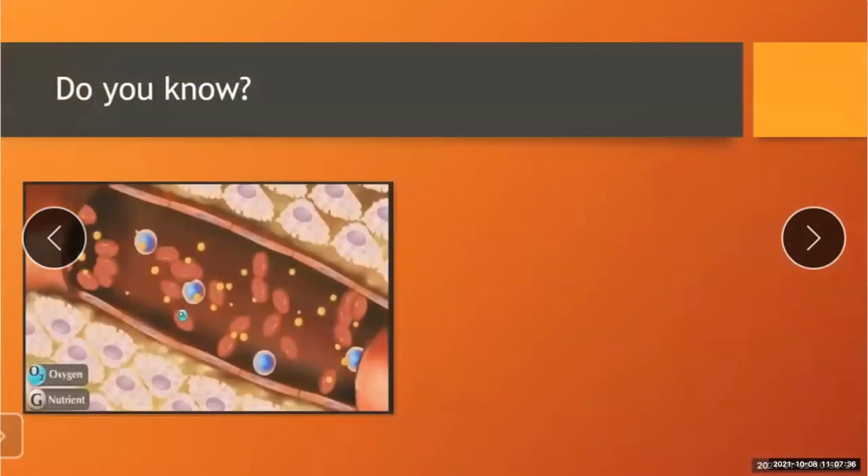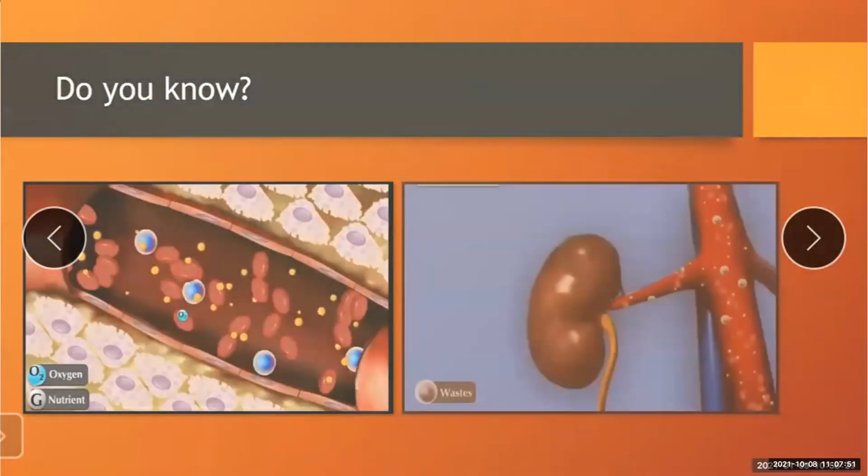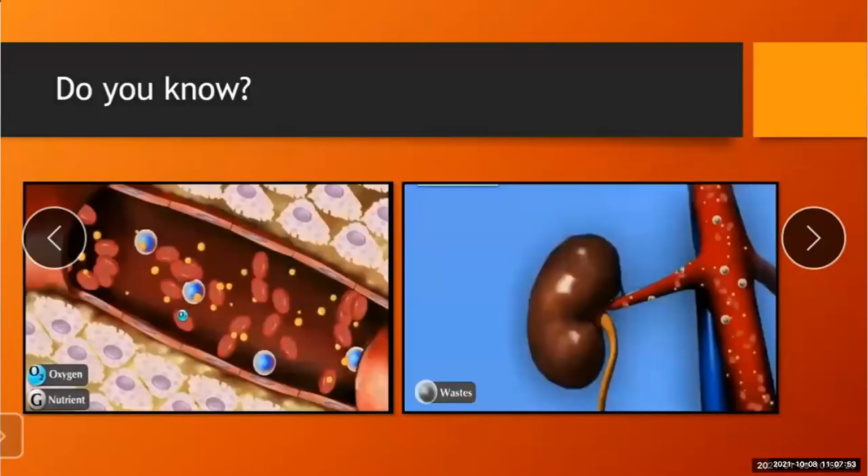See here, these are the different tissues, and what is their function? It supplies oxygen and nutrients all over the body with the help of the blood. If we see this next picture, in this the blood vessels carry the waste material to the kidney for the process of excretion, that is, to remove the waste material.